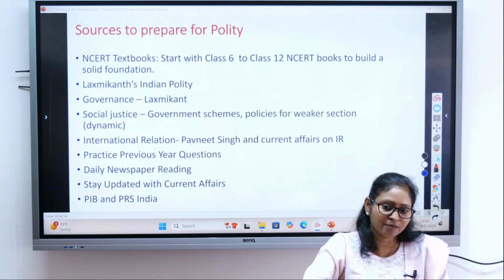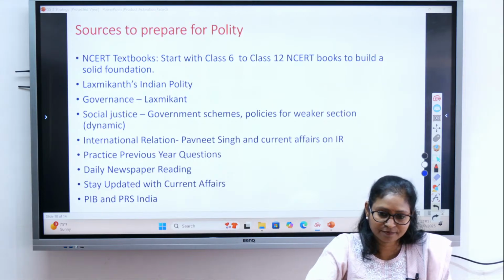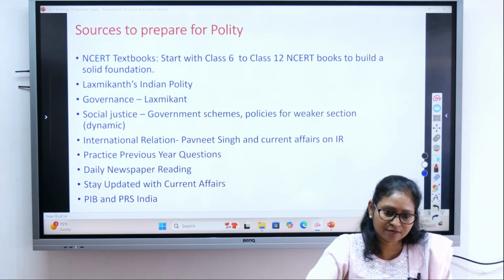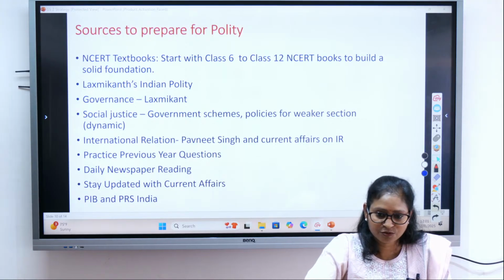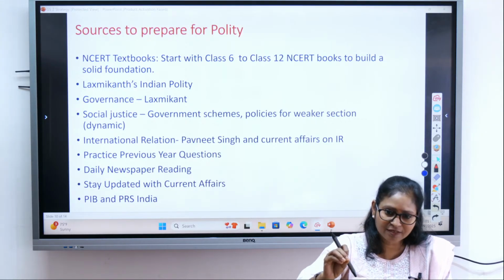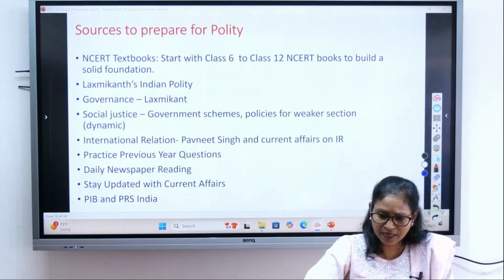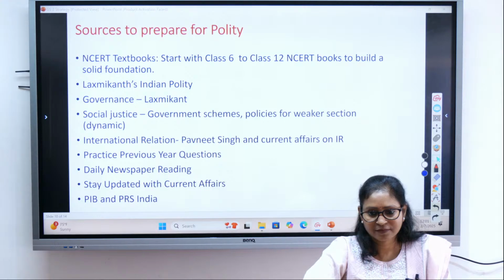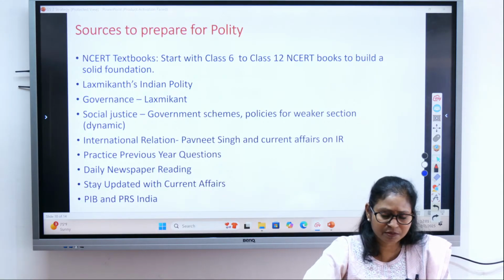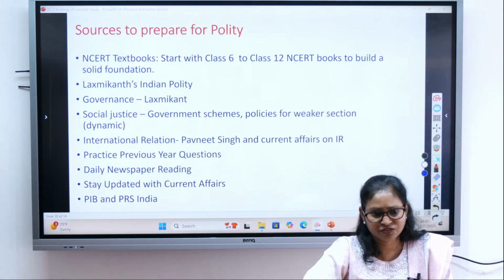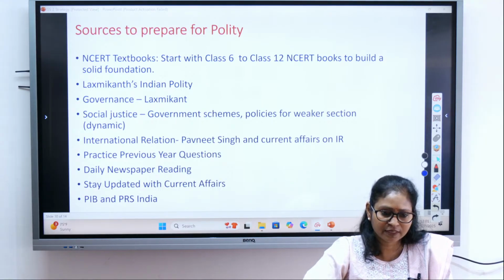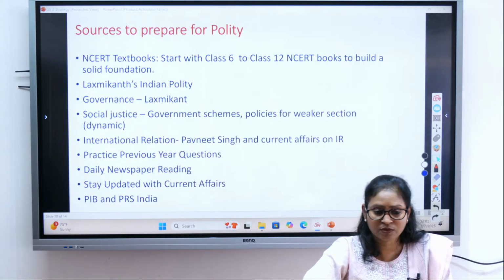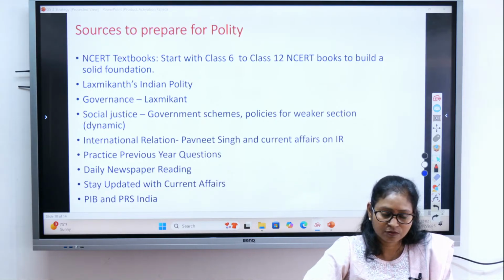Hard work, at the same time smart work, always. So hard work to karna hi karna hai. There is no way out. But with that, we should also do smart work: limited material, more number of revisions, and keen analysis of the previous year papers and accordingly building the strategy. That should be the fundamentals. I have seen many people adopting a very faulty strategy, and that is why they are not even able to clear the prelims. So the correct strategy is very, very important.